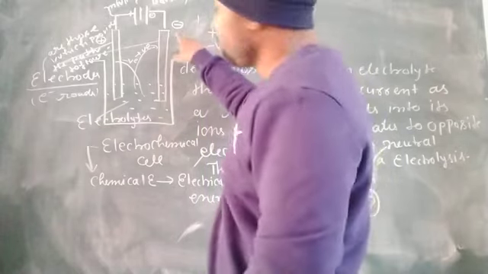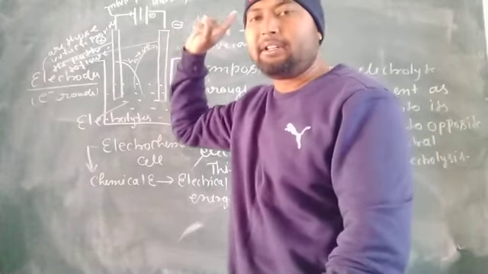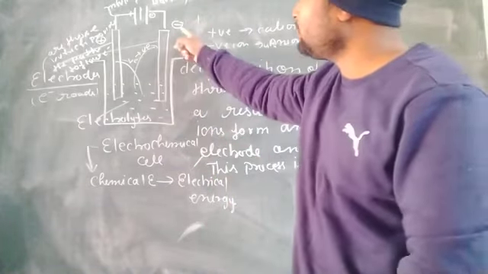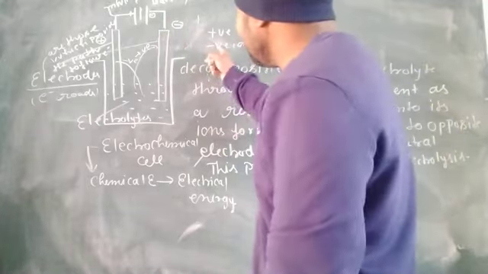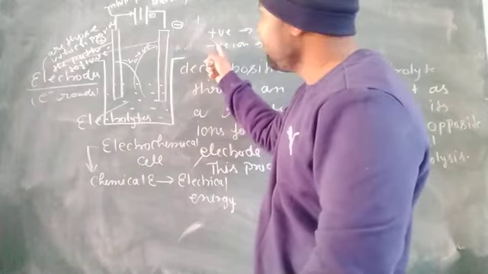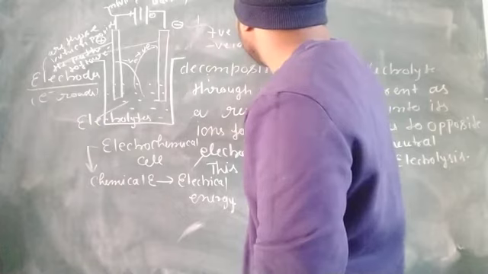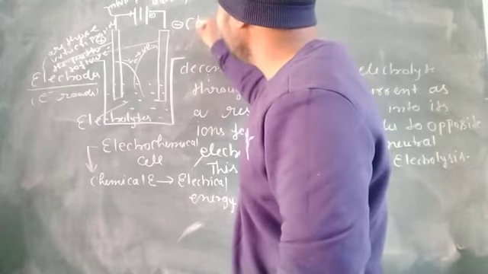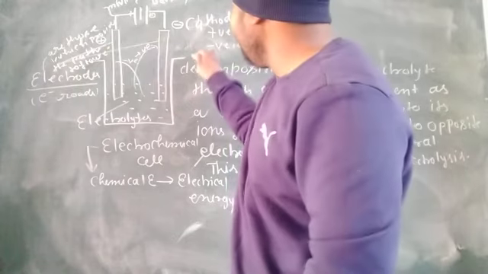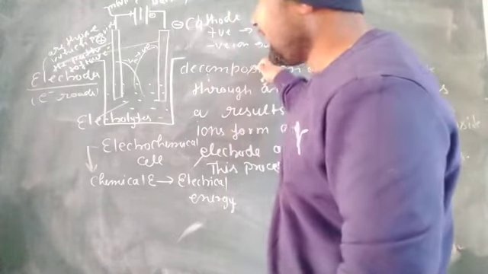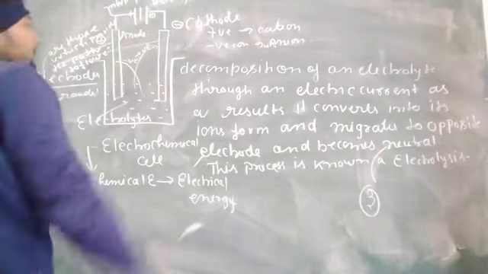The charge on the electrodes is decided by the battery terminal, and the name of the electrode is decided by the incoming opposite ion. So on the negative electrode, positive ions will go, and the positive ion is called a cation, which is the reason its name is cathode. And on the positive electrode, negative ions will go, and the negative ion is known as an anion, so its name is anode.